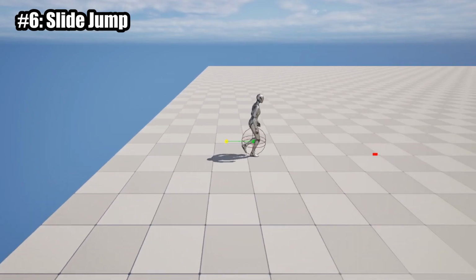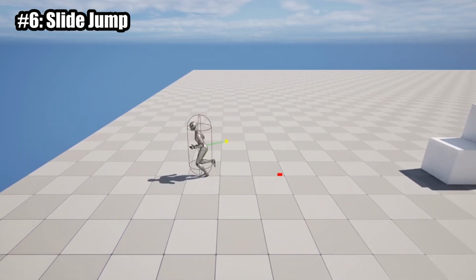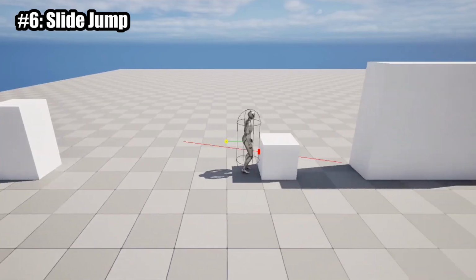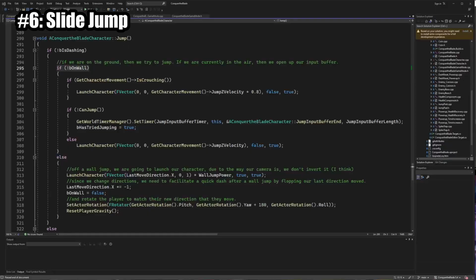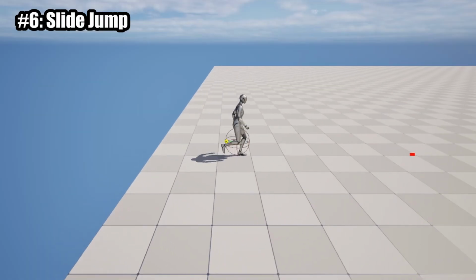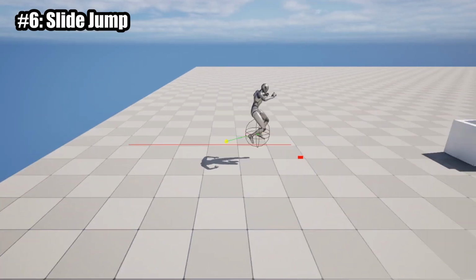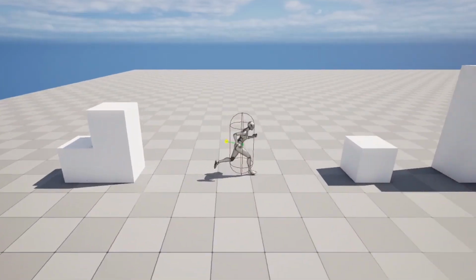But with that debate aside, the last major movement option I want is a slide jump. Specifically, I want a larger jump to take place if the player is sliding on the ground first. Now, obviously I was able to implement this using both Boolean logic and similar triggers to our other jumping mechanics, but once this one successfully compiled, I was really seeing the light. This is going to be very fun to use in levels. And ultimately, that's the goal of all of our movement mechanics, isn't it? For them to be fun.